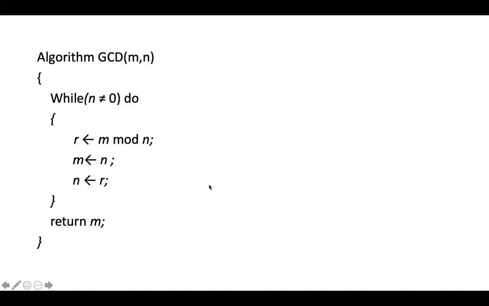Okay, we are running out of time. This is nothing but Euclid's algorithm to find the GCD of two numbers. HCF is nothing but highest common factor, same as GCD. I am trying to find the GCD of m and n. So this is an algorithm to find the GCD of two numbers, Euclid's algorithm. Anyhow, I will explain this algorithm again in the next class. I just wanted to know how many of you know these things.